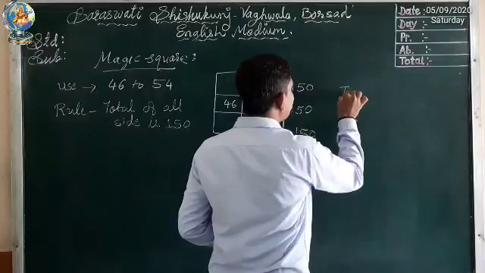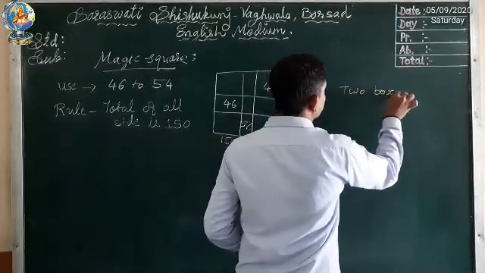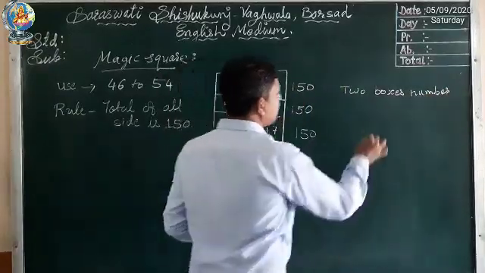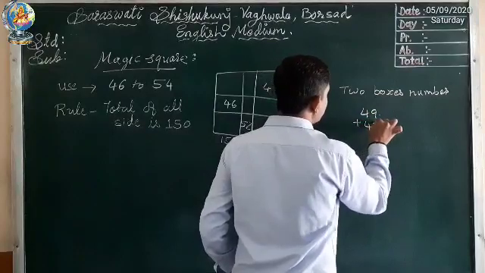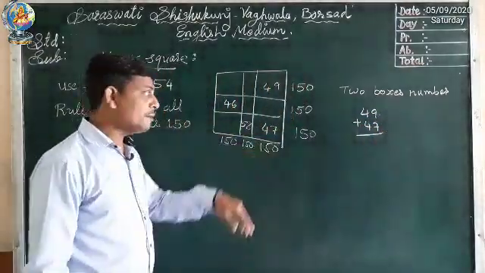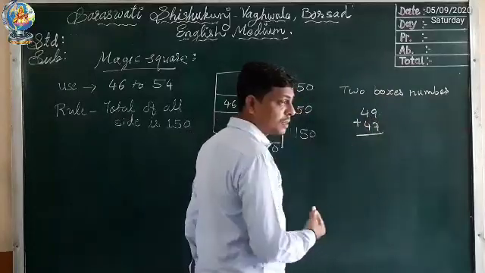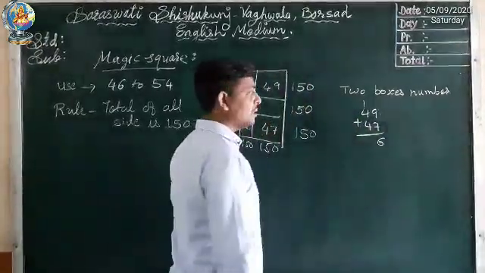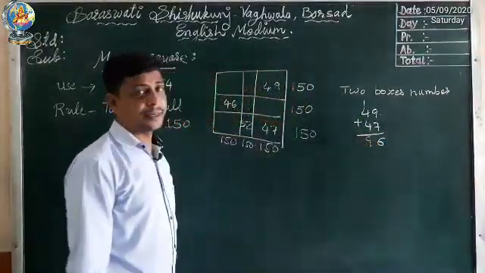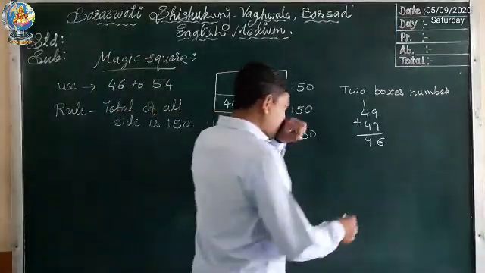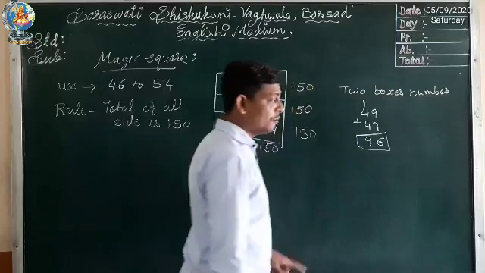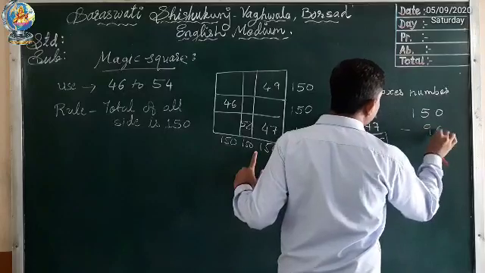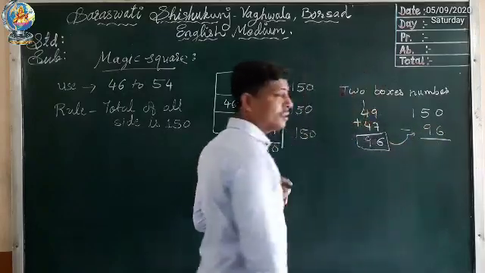I will add the two boxes' numbers, that is 49 and 47. 49 plus 47. Okay, let me do the total. 7 plus 9, how much? 9 plus 7, 16. 1 carry. 4 plus 4 plus 1, 9. So I get a total of 96. Now this total I have to subtract from 150. So 150 minus 96. This answer I have to write here.